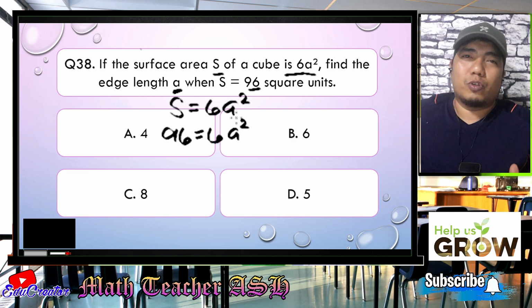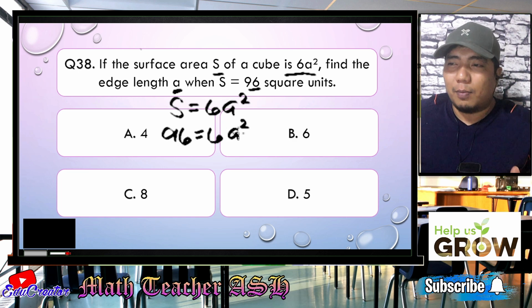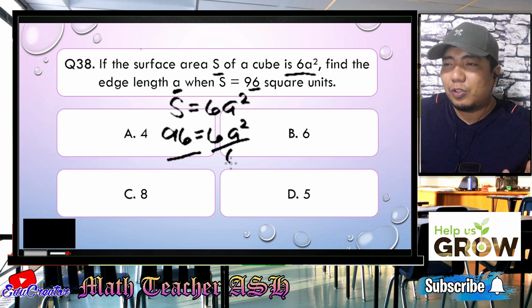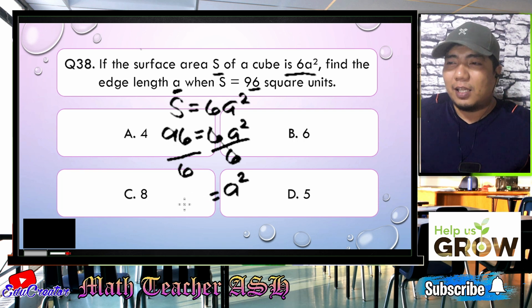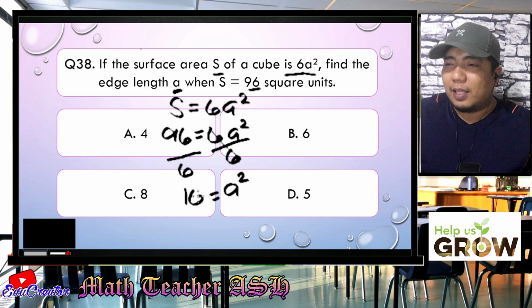Now, in order to solve and to isolate the variable A, we need to eliminate the 6 here first. So we will be dividing by 6 here. So that will be cancelled and we have A squared. All right. So 96 divided by 6, the answer would be 16.